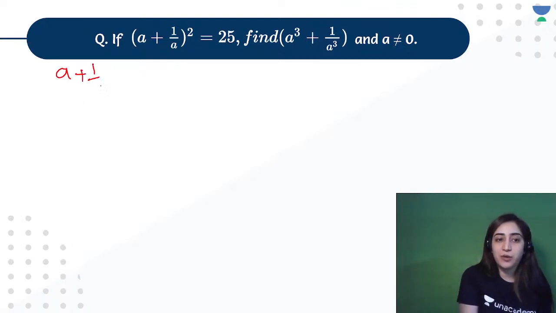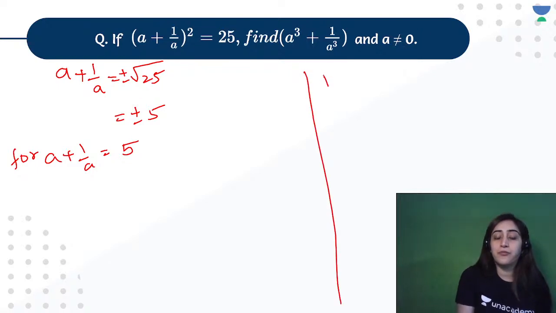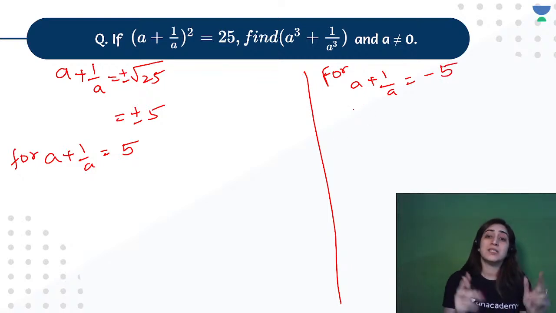Yes, a plus 1 by a would be equal to square root of 25. We'll write plus minus, will give me plus minus 5 as the value. So we'll write for a plus 1 by a is equals to positive 5, and for a plus 1 by a is equals to negative 5. Which value do we have? Why do we have to consider both the cases?